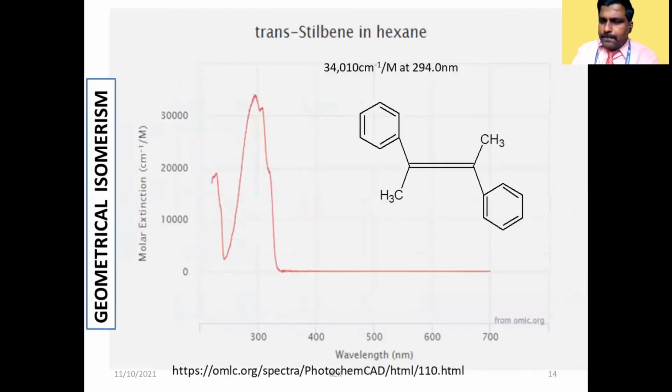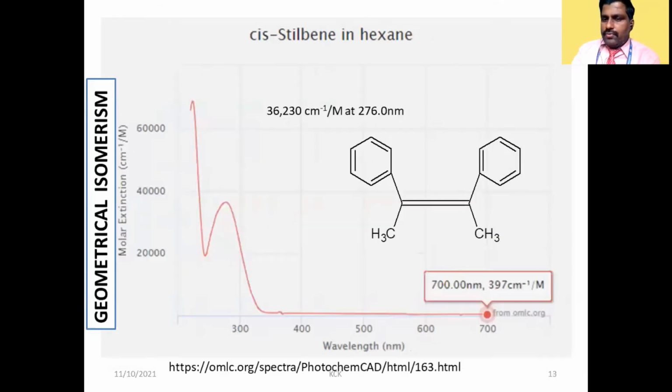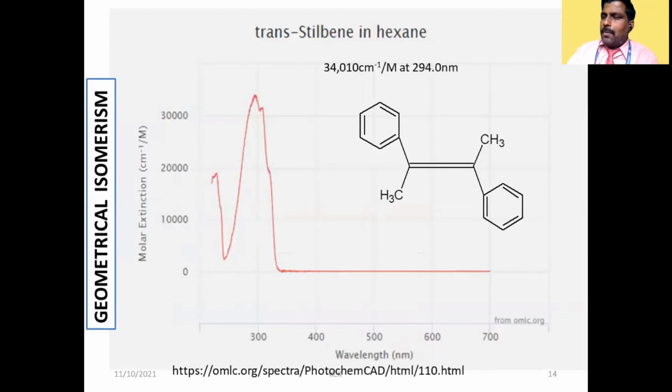Similarly, let us see the trans compound. What is the value? 294. For the cis compound, 276. For the trans compound, 294. Wavelength is increasing, which means energy is decreased. Why is energy decreasing? I will tell you here. In the trans compound, delocalization of electrons will be easy. See how it will be delocalizing: the delocalization of electrons from the benzene ring to the double bond and from the double bond to the benzene ring.